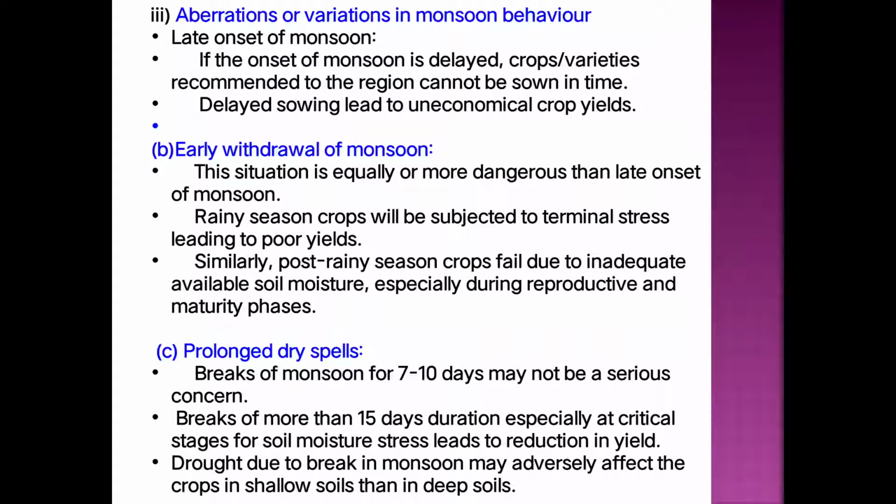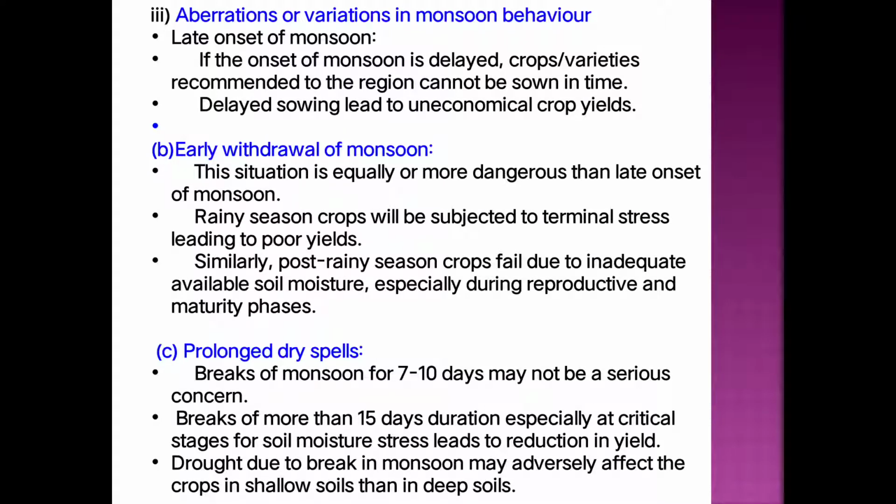Then the second variation in monsoon behavior is the early withdrawal of the monsoon, that means the early stopping of the rainfall during the monsoon season. This early withdrawal of monsoon is a situation which is equally or more dangerous than the late onset of the monsoon, considering the cultivation of crops. Then rainy season crops will be subjected to terminal stress, leading to poor crop yield.